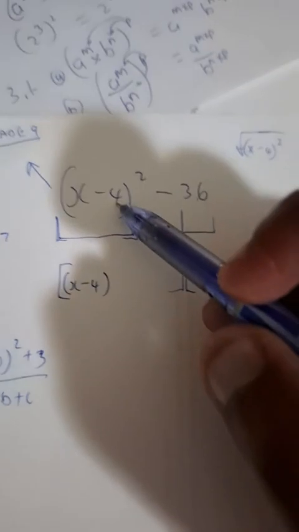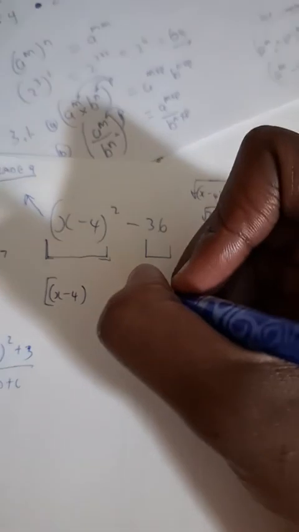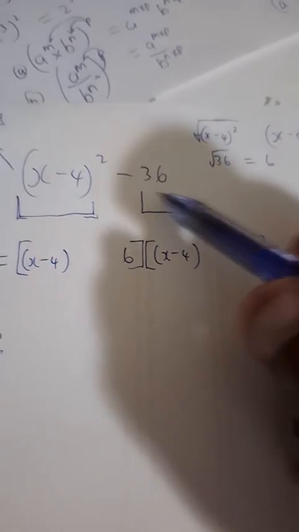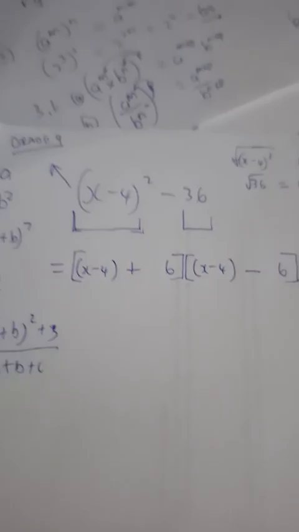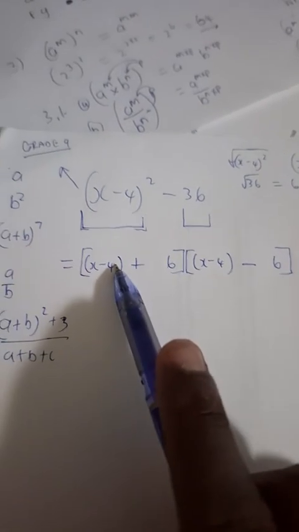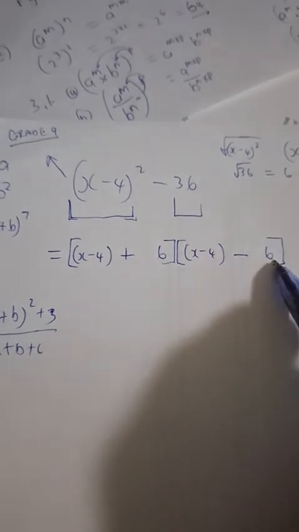Okay, then the second term, what is it? The square root of 36, which is 6. So I place 6 and 6. Are we together, guys? All right. Then, since it's a negative sign for the constant or the second term, I put plus on one side and minus on the other. Okay. Now I'm sure you guys can see that this is x minus 4 plus 6. This is x minus 4 minus 6.